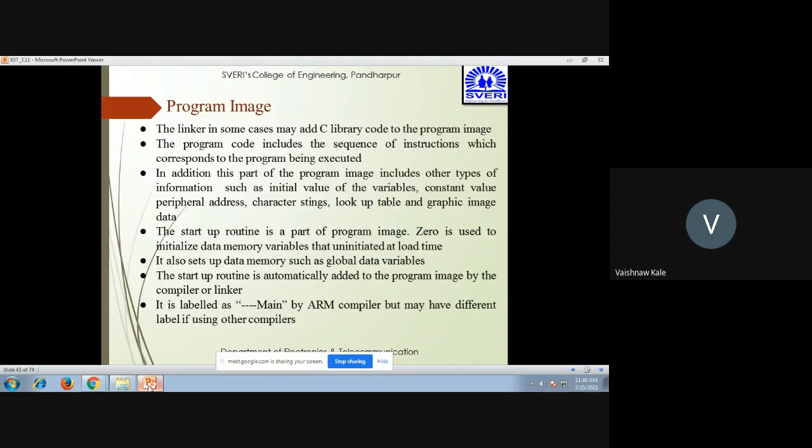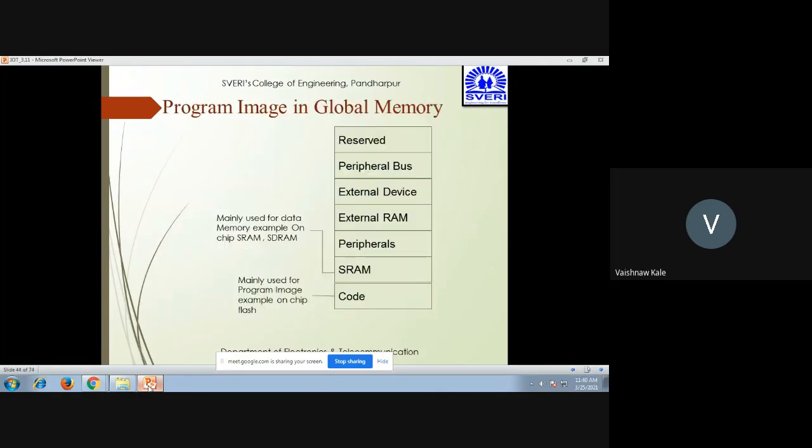It is used to initialize the data memory variables that are initiated at the load time. It also sets up the data memory such as global data variables. The startup routine is automatically added to the program image by the compiler or linker. It is labeled as main by the ARM compiler, but may have a different label if you are using other compilers. So depending upon the compiler, it is going to be changed.